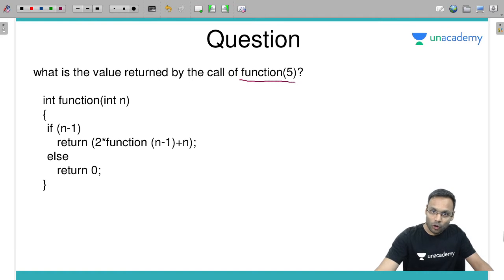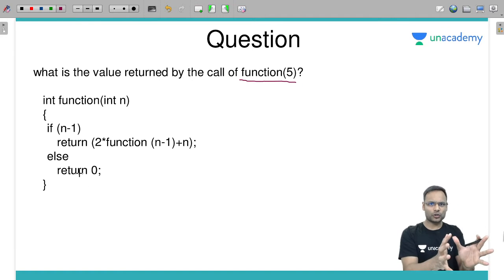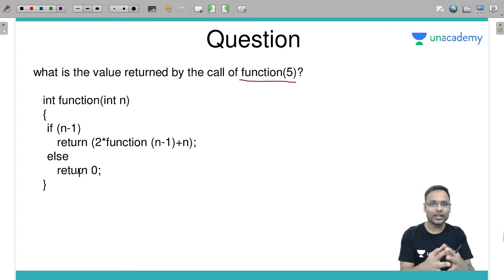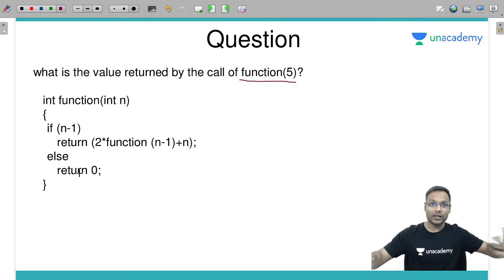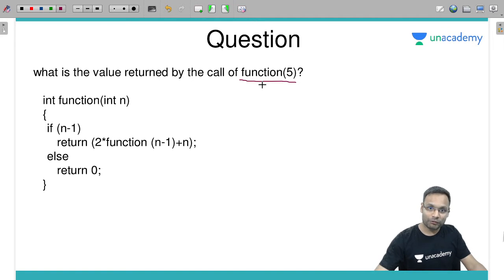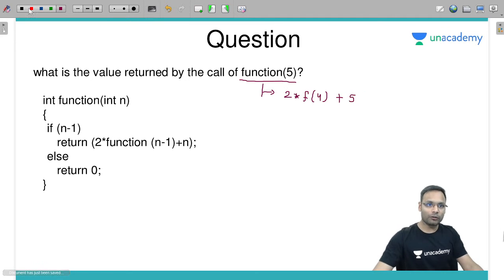Function 5 you have called. Whenever there is a question of recursion, I solve all those recursive questions using a recursion tree, which is one of the best techniques. So first of all, you have called function of 5. 5 minus 1, 4, is true. Yes. So return 2 into function of 4 plus n, which is value 5. Let's call function of 4. 4 minus 1 is true. Yes. Then return 2 into function of 3 plus 4.